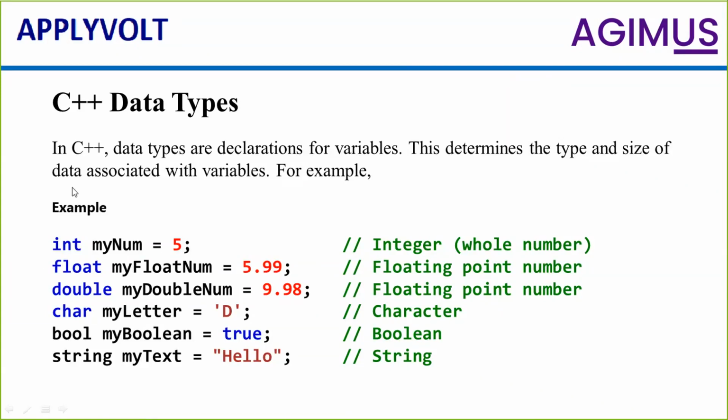If you are using a small number which is in decimal, you can go for float. If you are using a bigger number, you can go for double. These are the differences between int, float and double. Int will hold whole numbers. Float will hold decimal numbers.